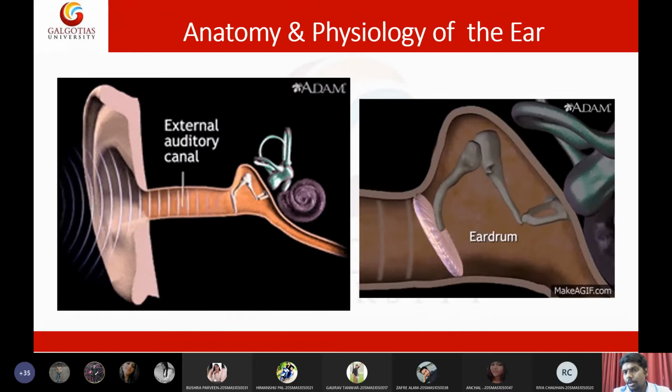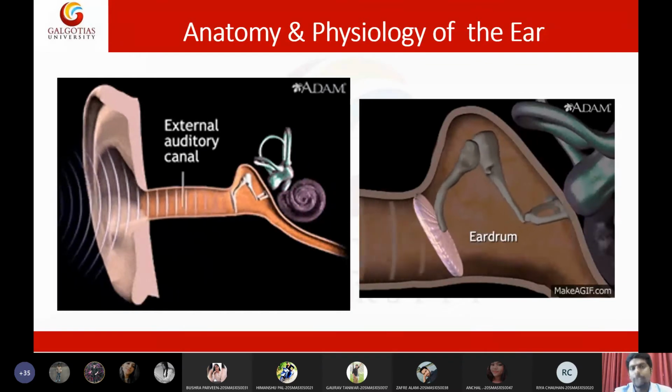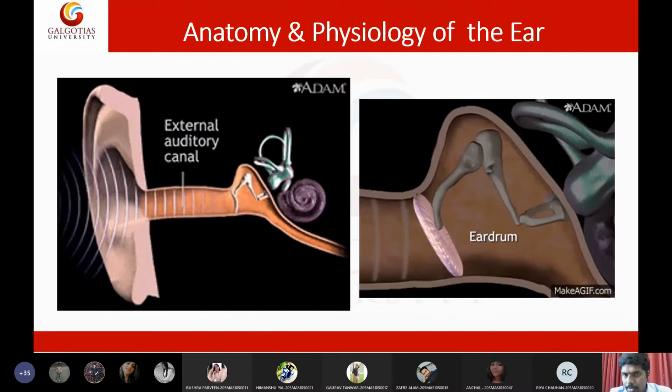We need to remove the air, or we need to evenly distribute air in both the ears, so that we won't get any echoes. For that purpose, the pressure of air is maintained with the help of this eustachian tube. So that is the main function of the eustachian tube.